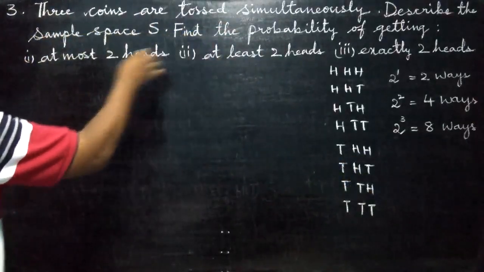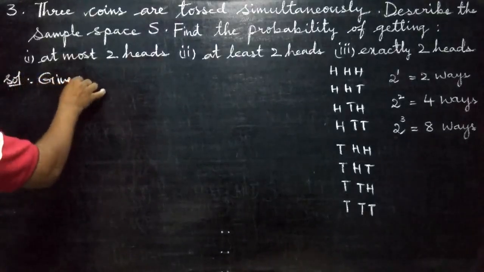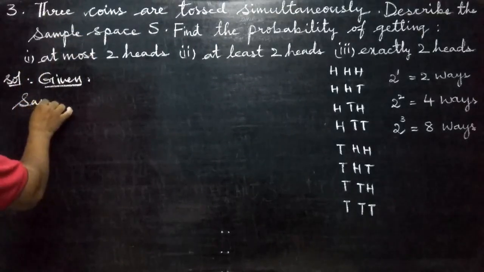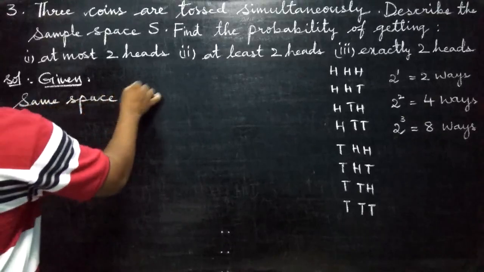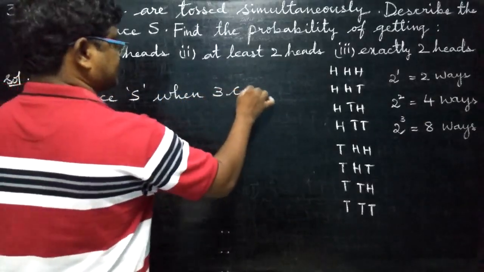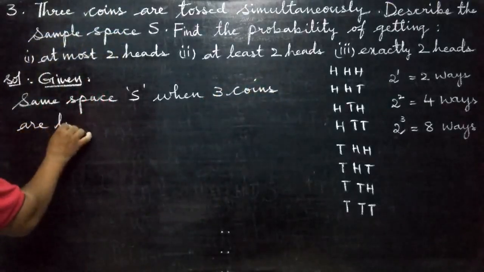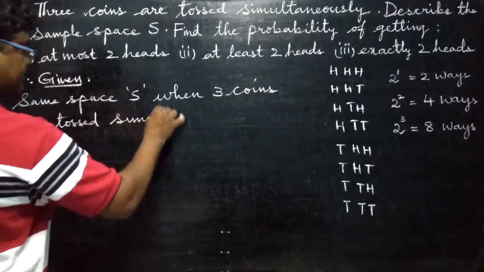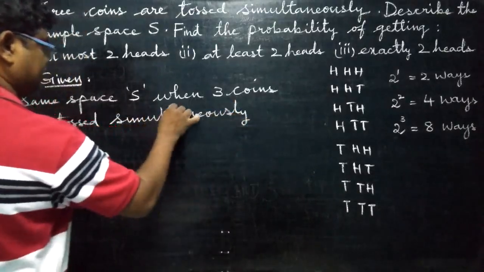They told us describe. So solution given. What is given? They told to describe the sample space. Sample space means S. When 3 coins are tossed simultaneously, this word is very, very important. Simultaneously means at a time.